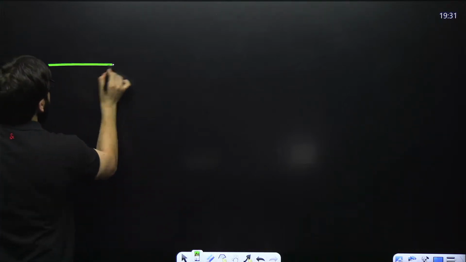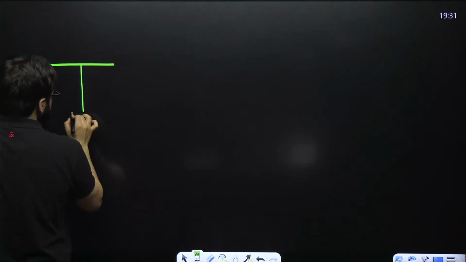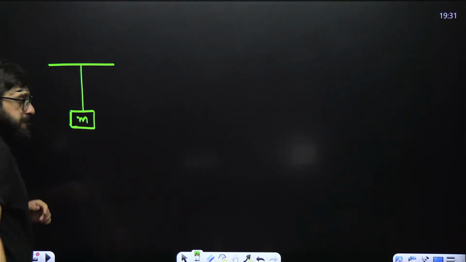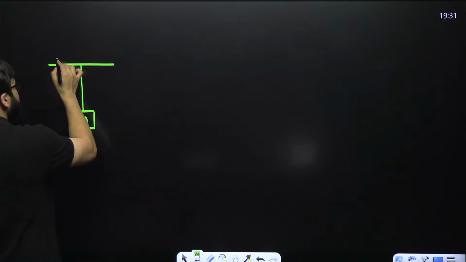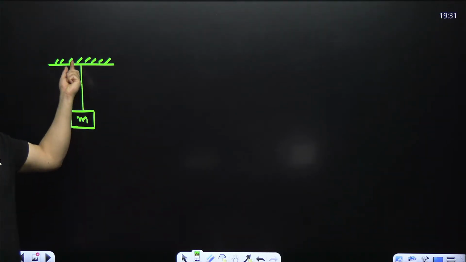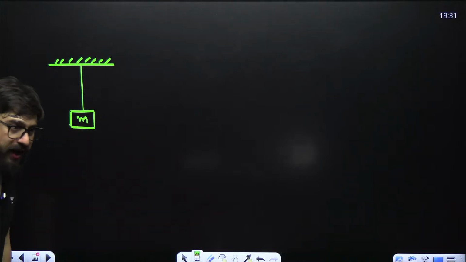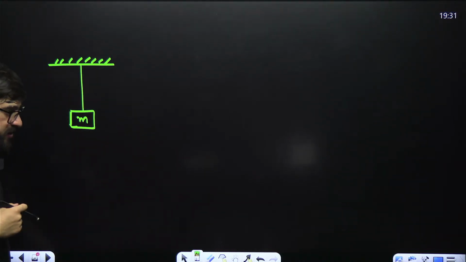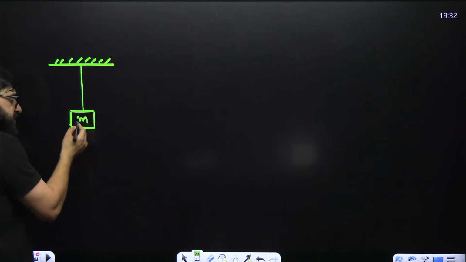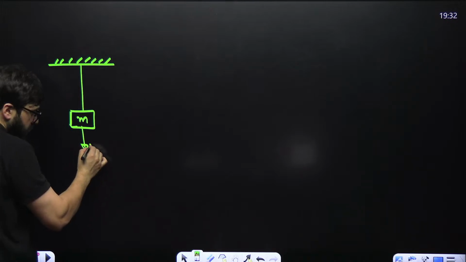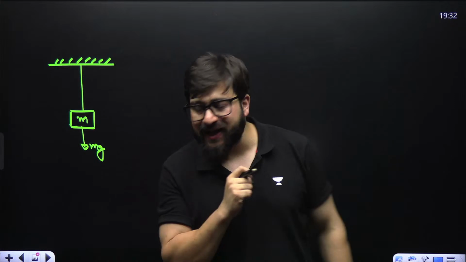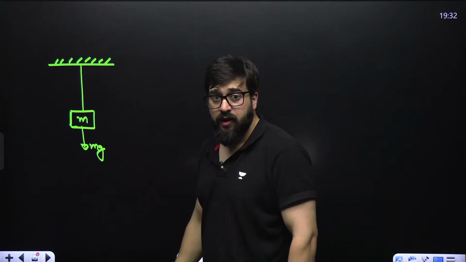I have an object over here. Its mass is m. It is connected with a rope, a thread, which is connected to the ceiling. I am asking you one single thing in this particular case: is there any force acting on this object? Yes, sir, in the downward direction, that is m into g. mg is the force acting on this block in the downward direction.